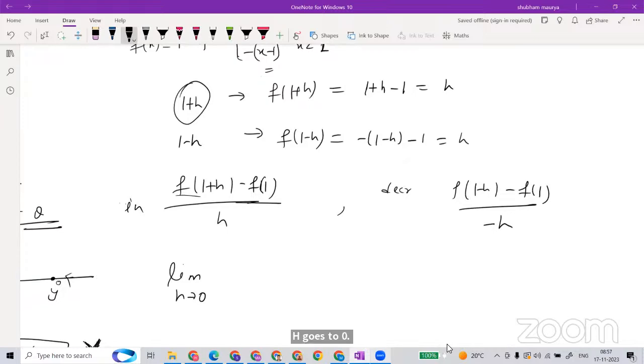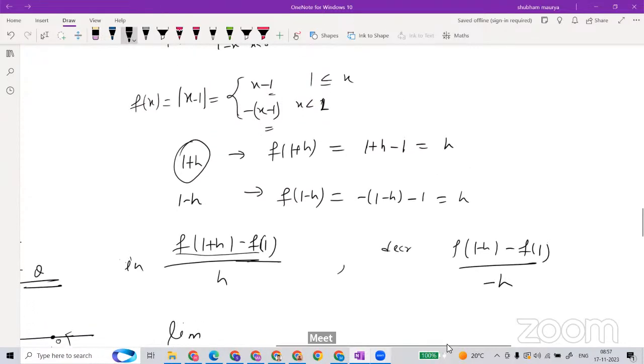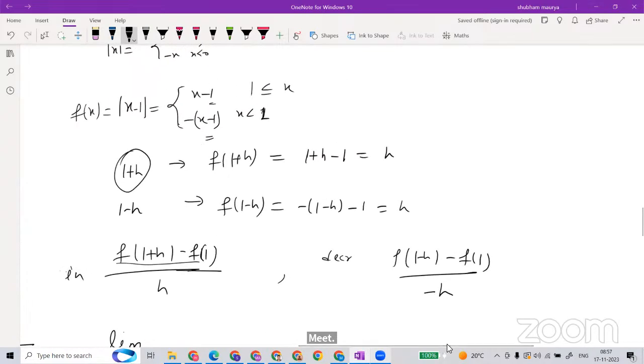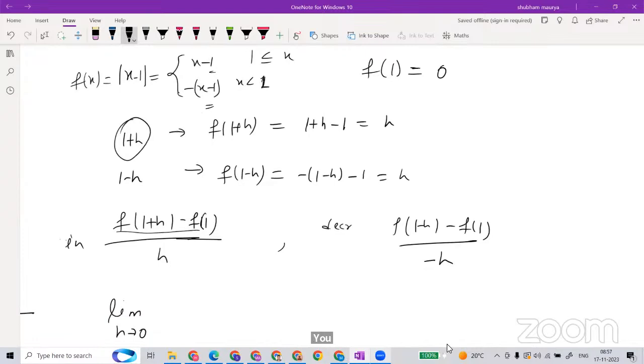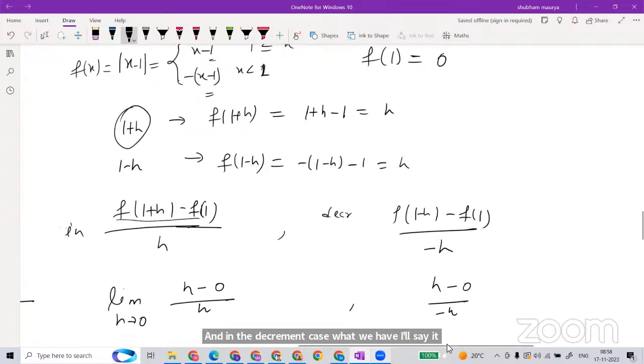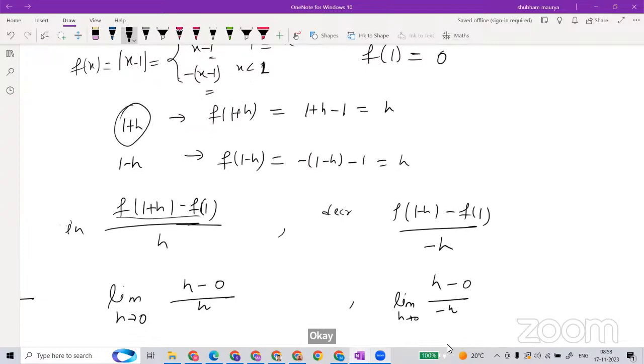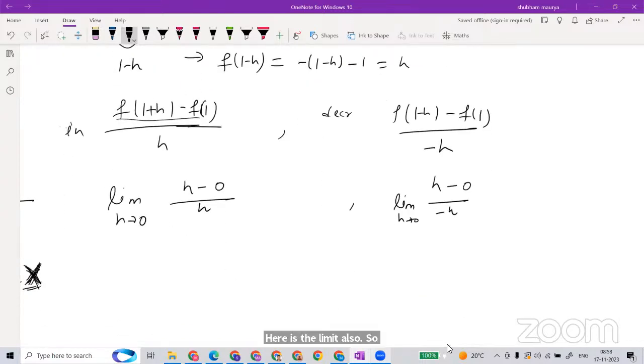So what did we get here? I forgot to write what the function value at 1 is. 0. It's 0. Okay. Yes. So we have 1 plus h, so h minus 0 upon h. And in the decrement case, what do we have? Also h minus 0 upon minus h, and we are taking the limit here. So if you directly apply the limit, now you are able to deal with that.